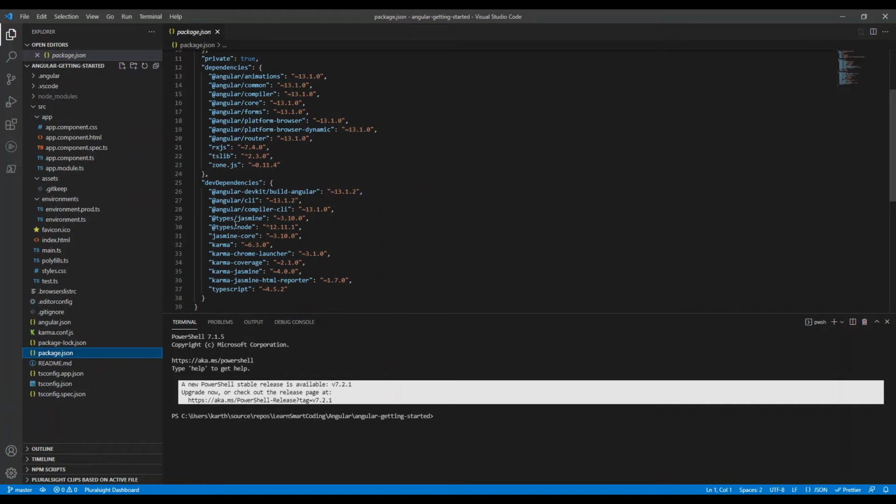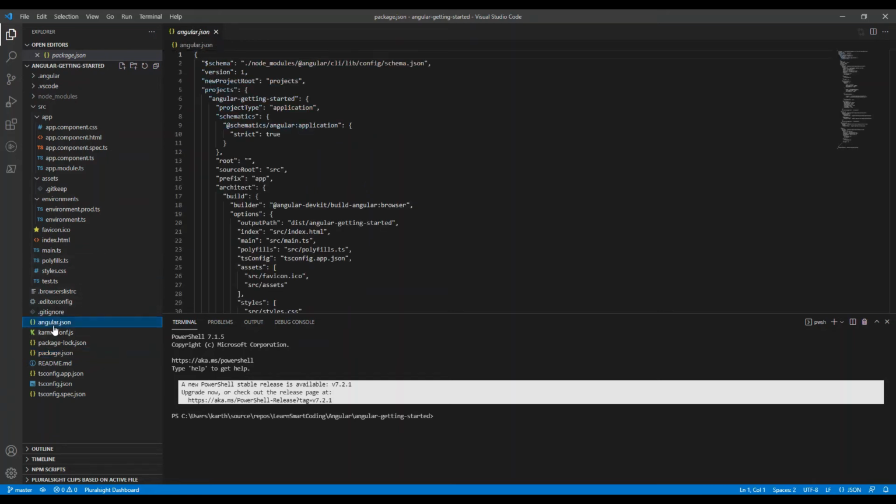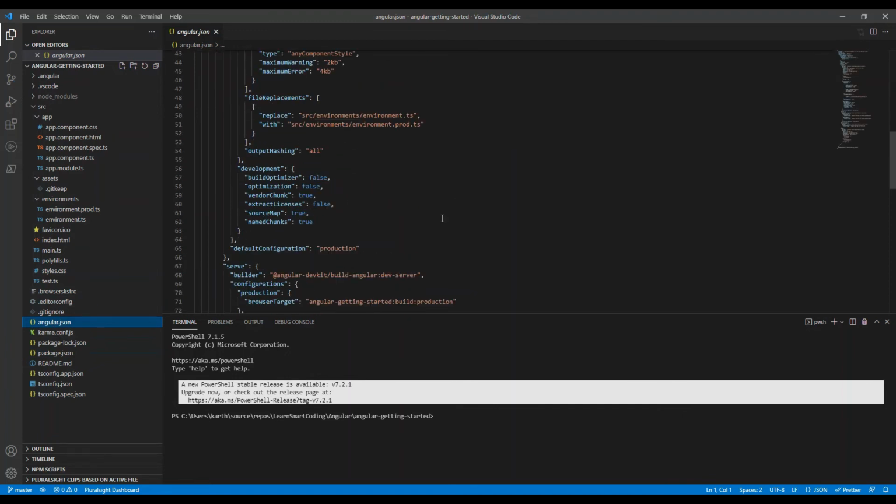Now the next one is the angular.json file. So this is the file where each section defines how our application has to be built, how our Angular compiler will use this information and build our application. For now, you don't need to know each section, but just for understanding, you should know what this angular.json is.